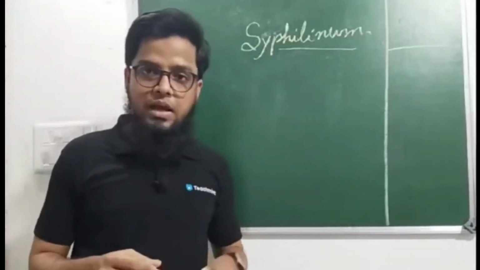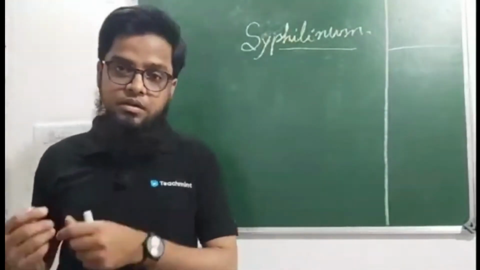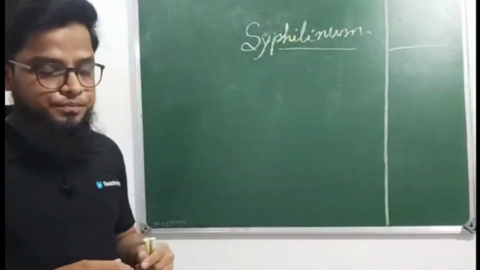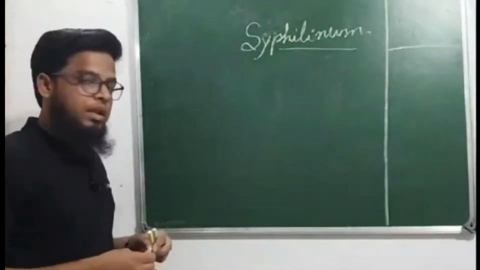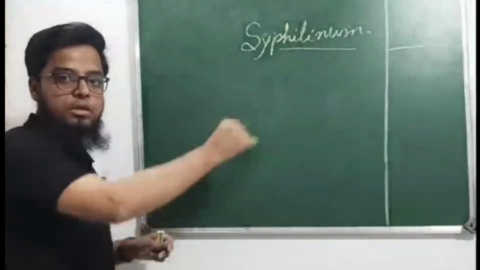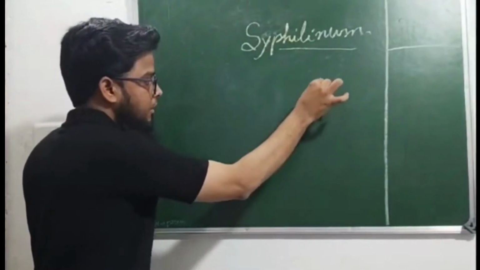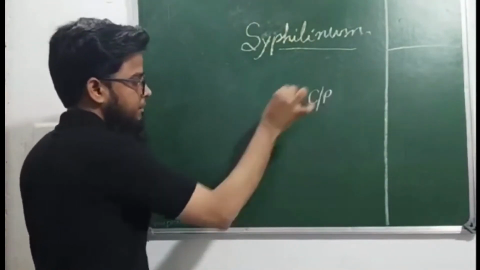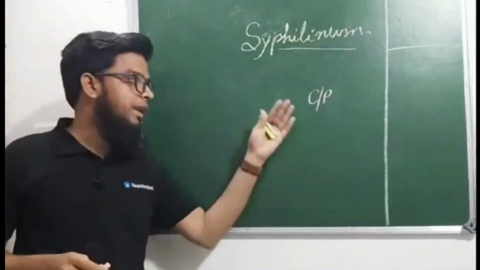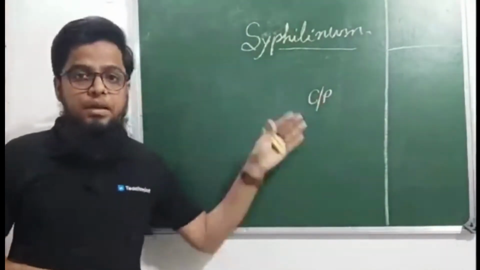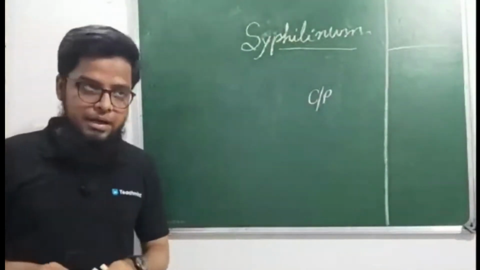As all of you know, Syphilinum is a nosode, obviously prepared from a disease product, a syphilitic disease product. So how can we study this nosode? This nosode can be studied based on current presentation. Instead of saying the present complaint, we are saying current presentation. Why? We will know in a while.